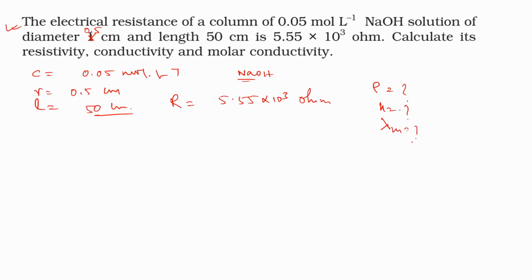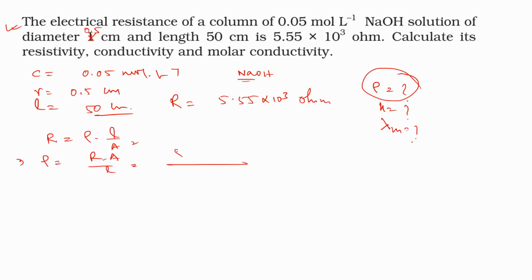So first we will calculate the resistivity. We know that R equals rho into L by A.